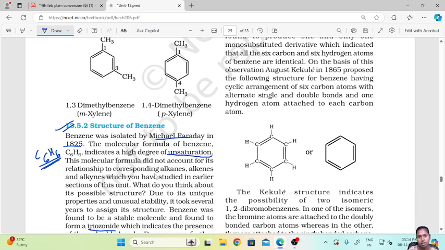On the basis of this observation, Auguste Kekulé in 1865 proposed the following structure of benzene, having a cyclic arrangement of 6 carbon atoms with alternate single and double bonds and 1 hydrogen atom attached to each carbon atom.